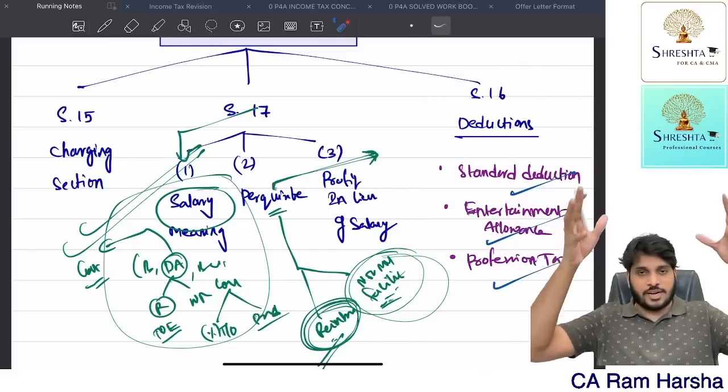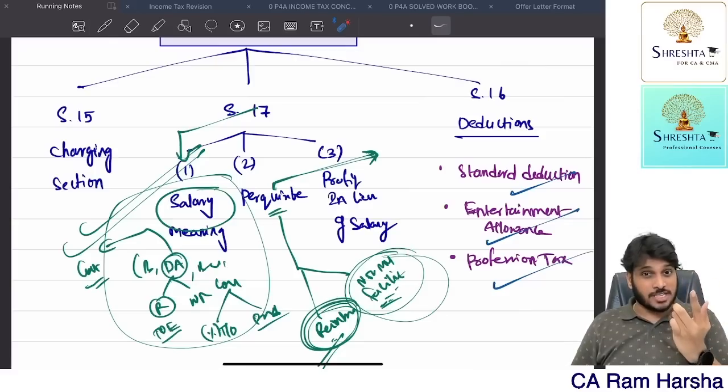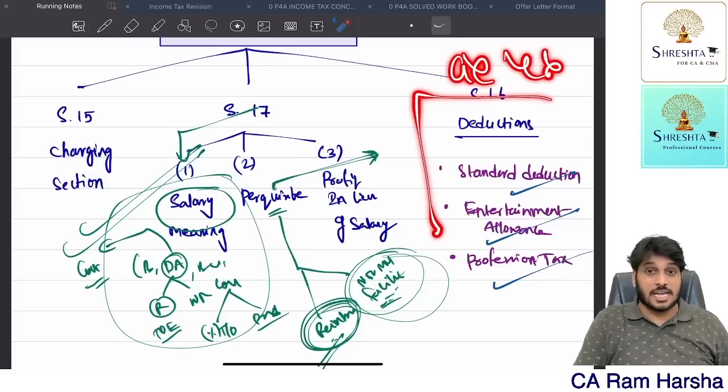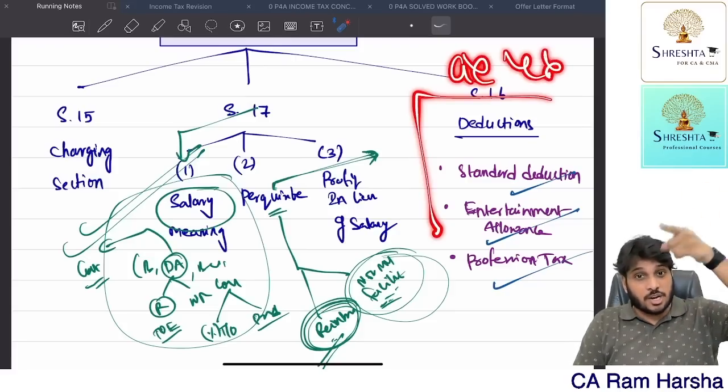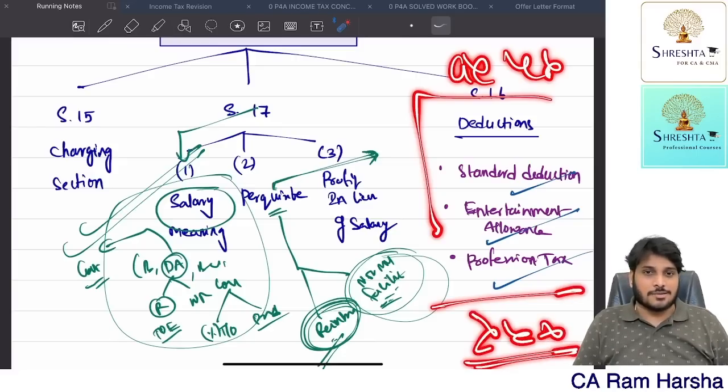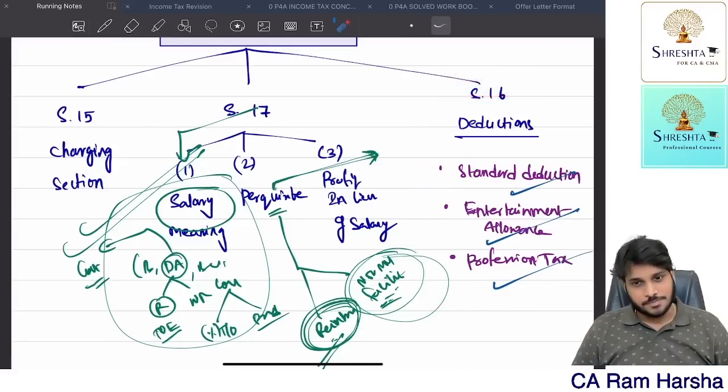In exam, they'll give you the entire problem. They may ask you either gross salary or income from salary. If gross salary is asked, before deductions, whatever amount is there, that is gross salary. If income from salary or taxable salary is asked, then the net salary is the answer. I hope you are clear.